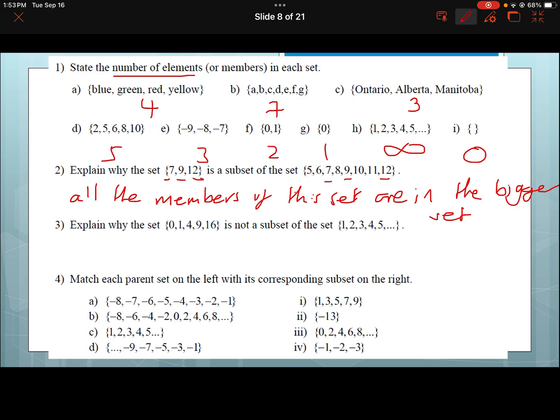And so basically what you're saying there, it's a subset because it shares all the same members. So there it is. This has 3 members. That one has all the members that this one has.